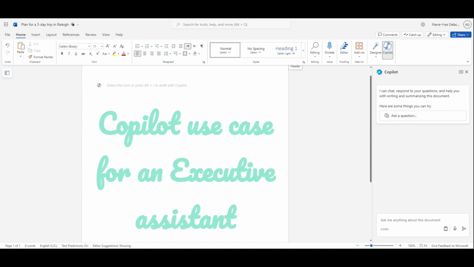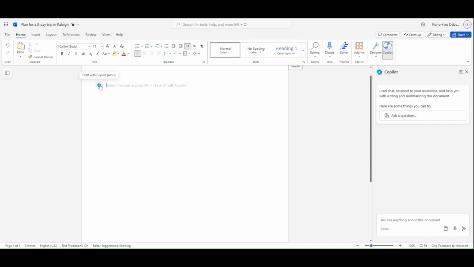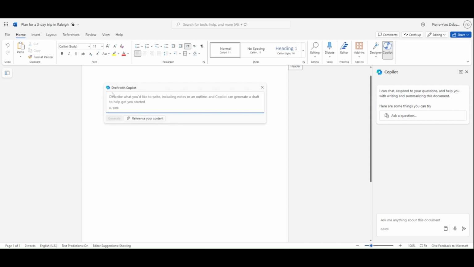Imagine you're an executive assistant and you need to prepare an outing of your team somewhere, and you need to figure out what hotel, what lodging, what restaurant, whatever activity you want to put in place. Is Copilot able to help you here? So let's see. I already prepared my prompt.